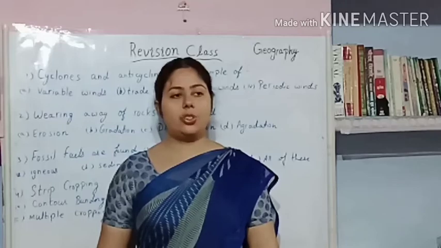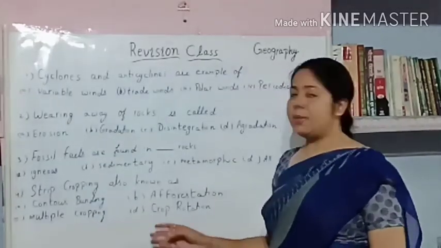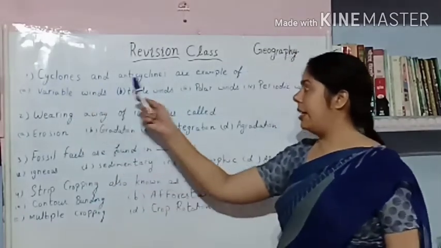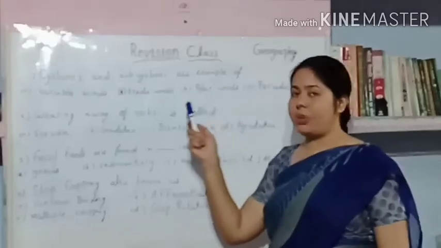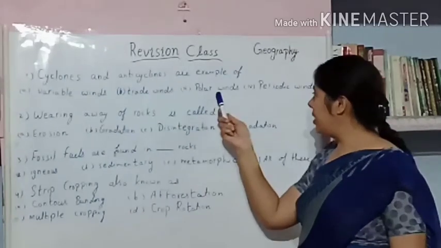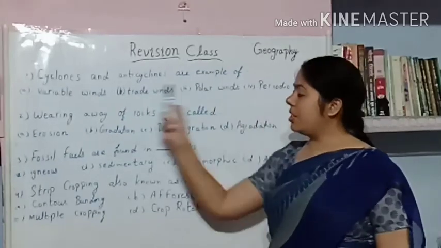Now students, let's do some exercise. Here are some multiple choice questions. First question is, cyclones and anticyclones are examples of: variable winds, trade winds, polar winds, or periodic winds. So which is the right answer?